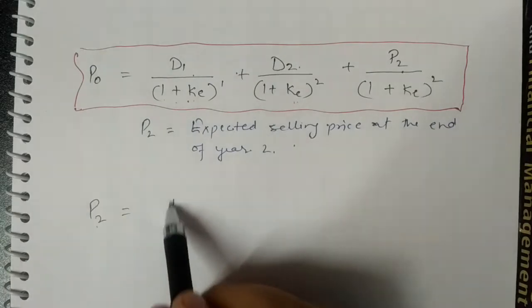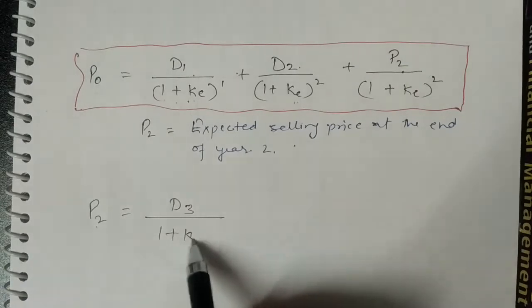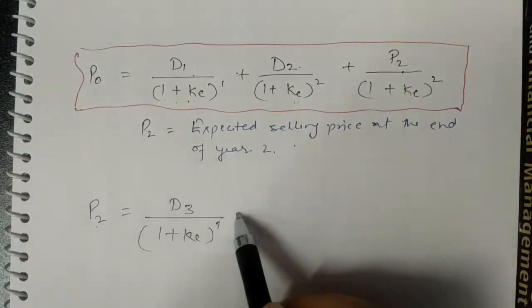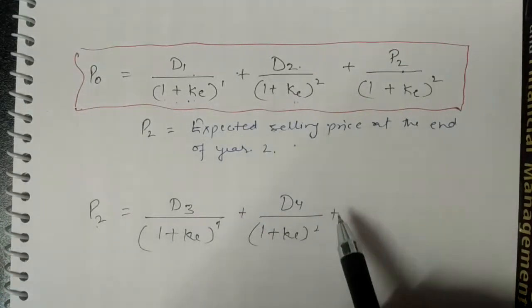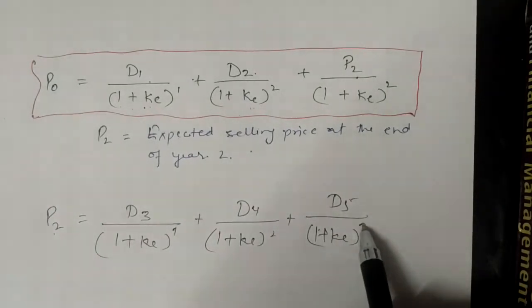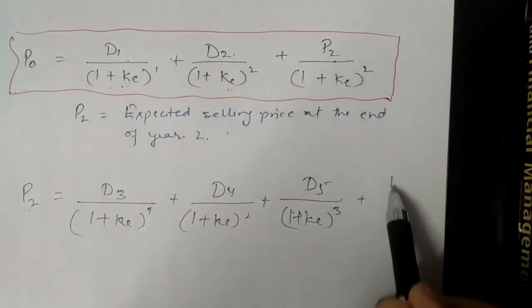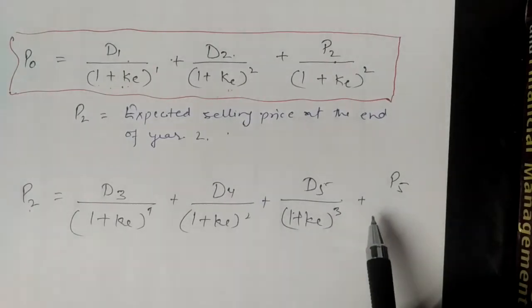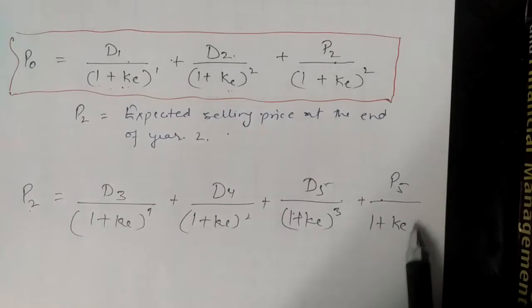Now you will calculate dividend for the third year, so it will be D3 upon 1 plus KE for the first year, plus D4 upon (1 plus KE) squared for the second year, plus D5 upon (1 plus KE) cubed for the third year. And if he is selling after 3 years, then it will be P5, because he is selling it at the end of the fifth year. So this will be his expected selling price at the end of the fifth year divided by 1 plus KE, the required rate of return, for the third year.